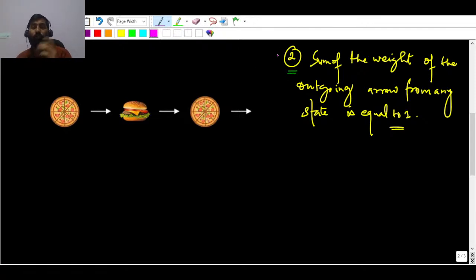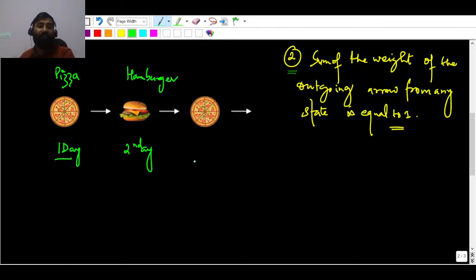With the help of these two properties, we can answer that question which was asked in GATE 2022 in the electronics and communication paper. So let's use the first property first and solve this question. Suppose on day 1, they are selling pizza, and on the second day, or tomorrow, they are selling hamburger. And on the third day, they are selling pizza again.